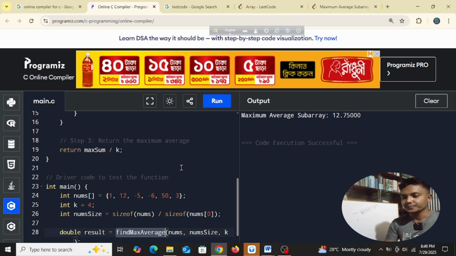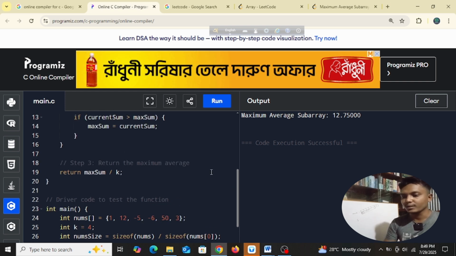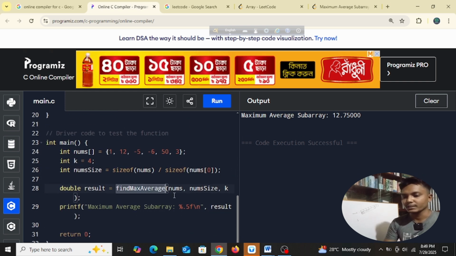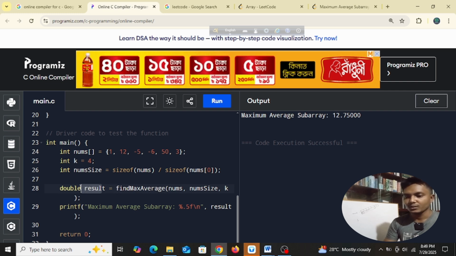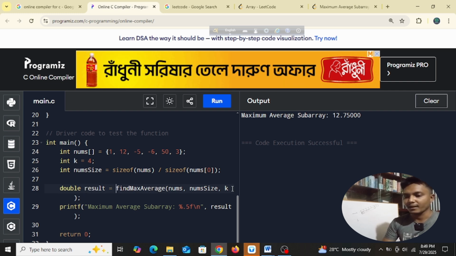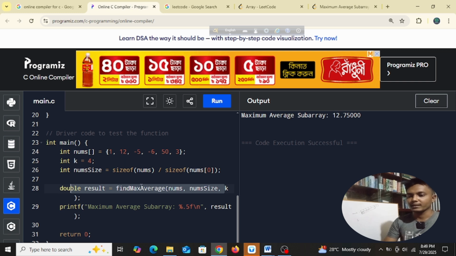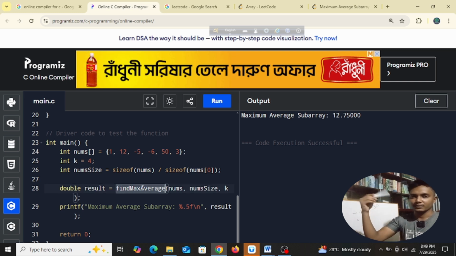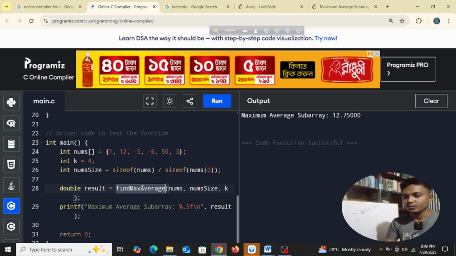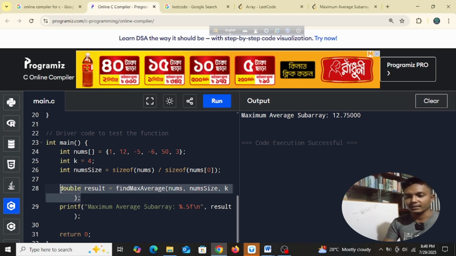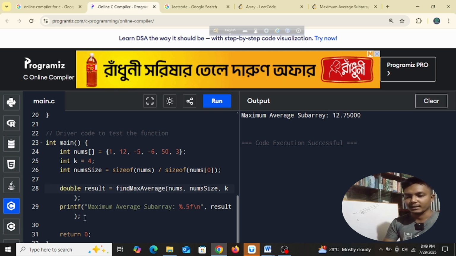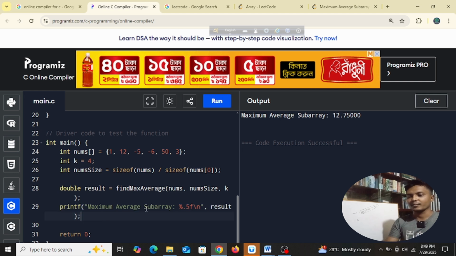So this value, 12 point something, would be returned here, and this would be stored in this result. So after this, all the lines were executed going above, right? When we got the value 12 point something here, then it will execute the next line, printf maximum average subarray.